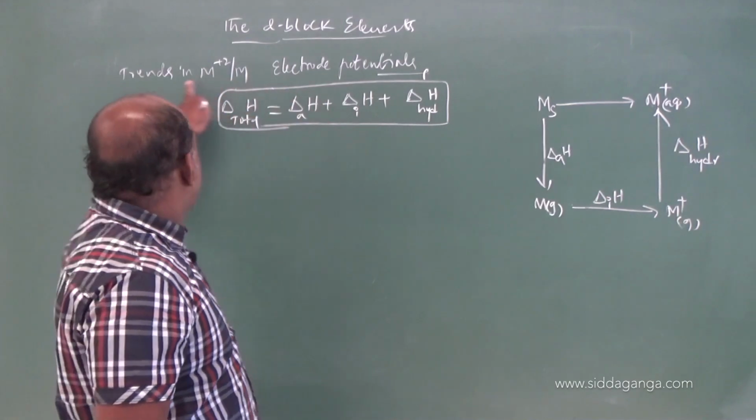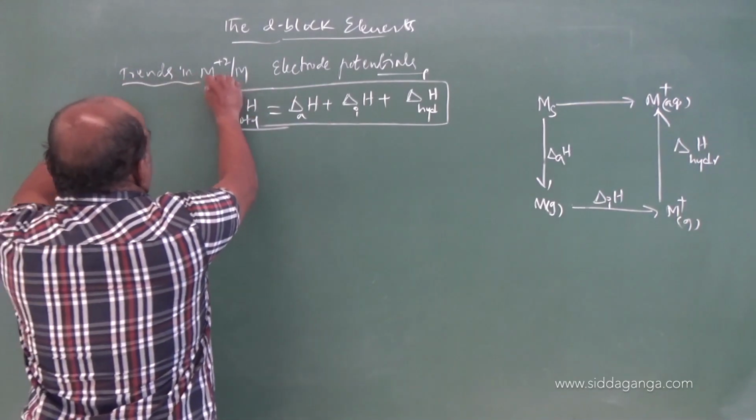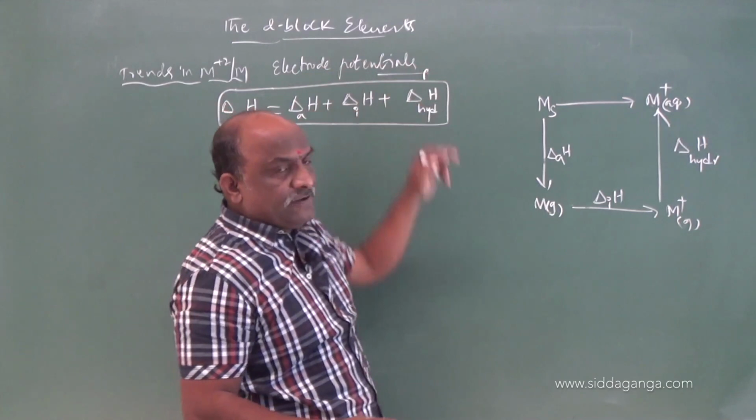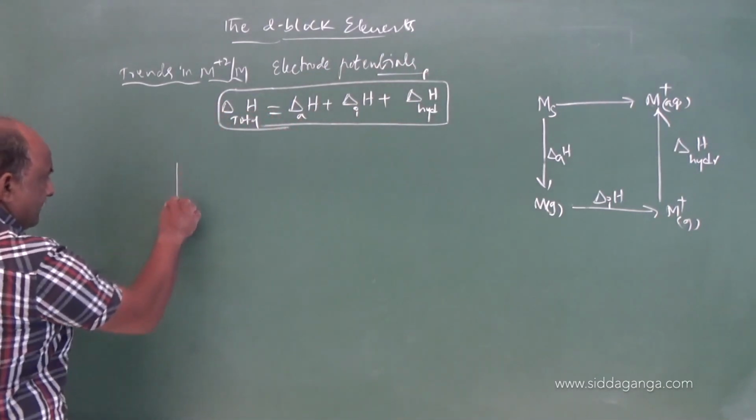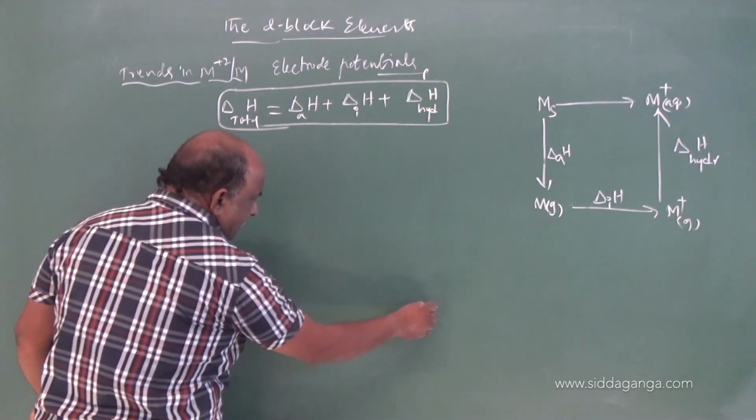So, here are the trends in M2+/M electrode potentials. One graphical representation is there, my dear students. This graph was in your text.